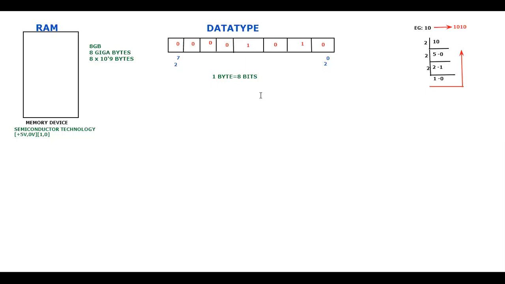Now from this diagram, you came to know that internally, if you want to store any data, you should convert it into binary. Ultimately, you should be storing it in the form of zeros and ones. Is it clear for you guys? In order to convert into the respective binary itself, you require something called a data type. Is that clear? So I would like to represent the memory in this format.